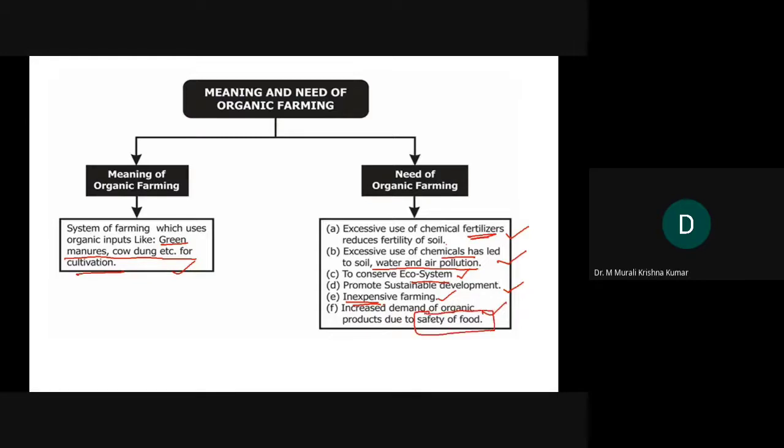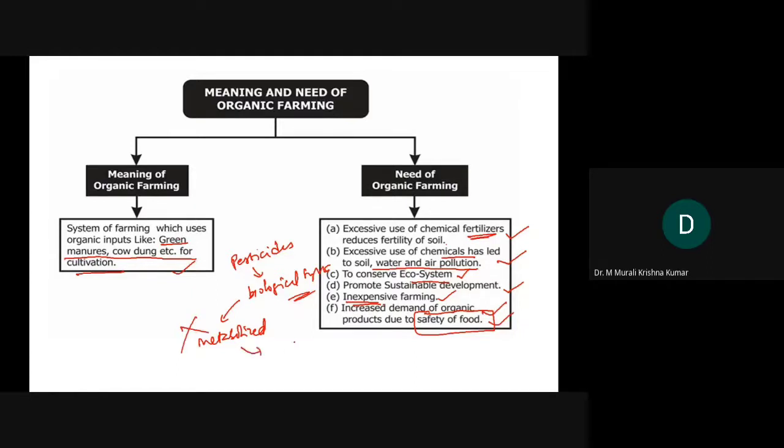This is going to be a very, very important point for us, because as you all know, pesticides are designed in such a manner that they remain in the biological system. Once they enter the biological system, they cannot be metabolized.